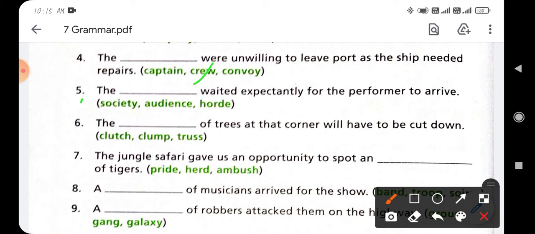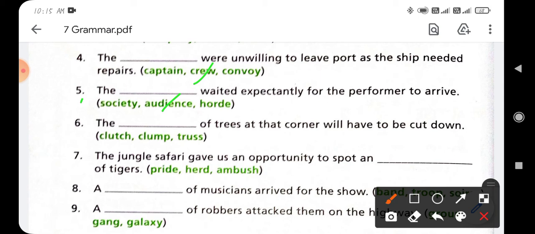Now come to option number 5. The dash waited expectantly for the performer to arrive. So what is the correct option? The audience waited expectantly for the performer to arrive. Okay.